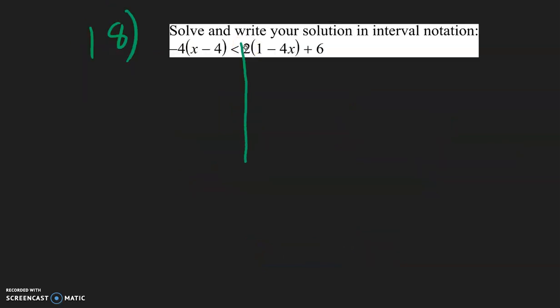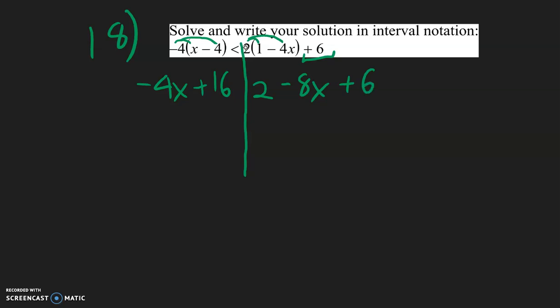So for number 18, let's distribute. So negative 4 times x is negative 4x. Negative 4 times negative 4, a negative times a negative is a positive, so 16. 2 times 1 is 2. 2 times negative 4x is negative 8x. And the 6 was not part of the distributing, so let's just copy that down.